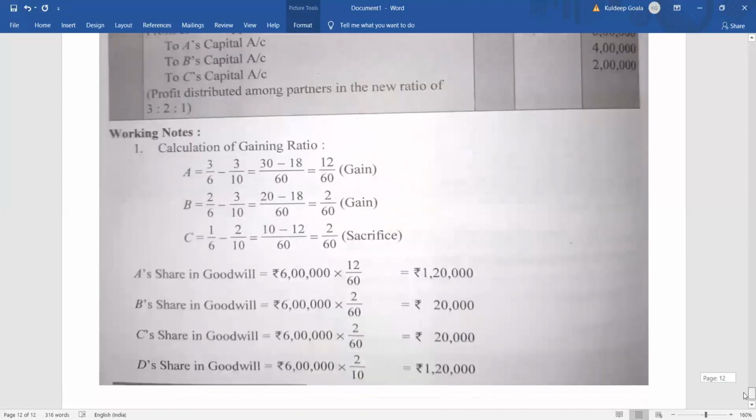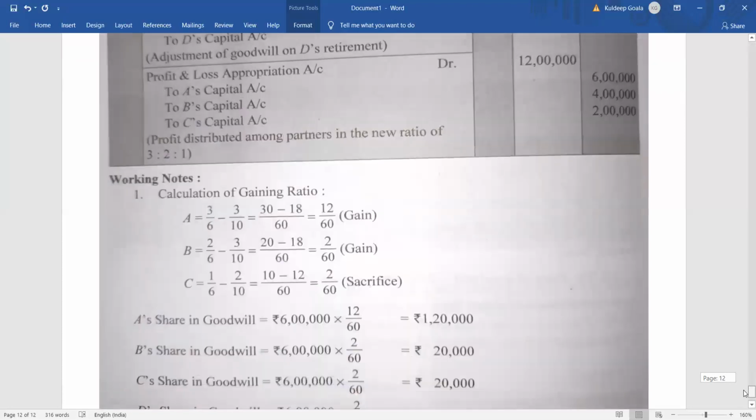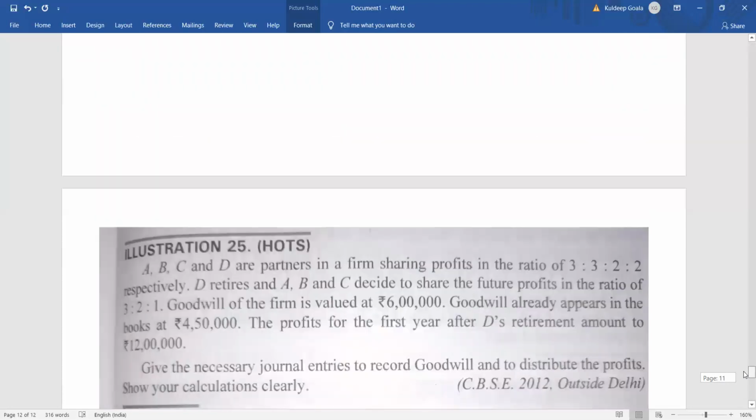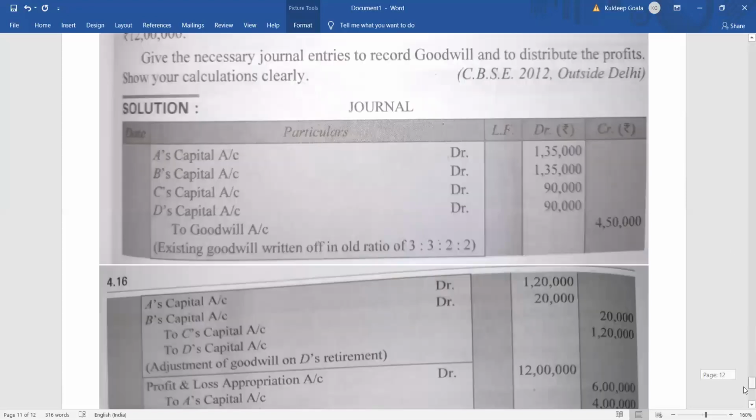So let's find out in case of A. A was having old ratio of 3 by 10, new ratio of 3 by 6, right? I'm just showing you again and again: the old ratio is 3:2:2:2, and the new ratio is 3:2:1, that is 3 by 6, 2 by 6, and 1 by 6. So let's find out the calculation now.